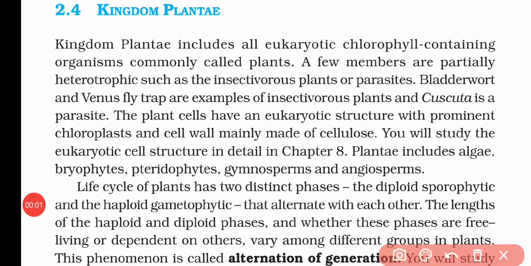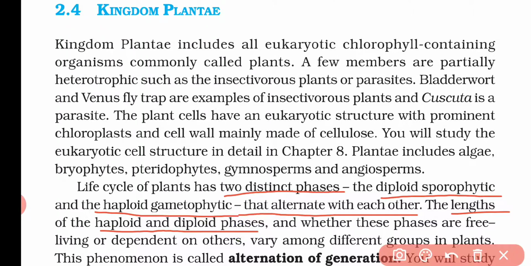The life cycle of a plant has two distinct phases. First is the diploid sporophytic and second is the haploid gametophytic, and they alternate with each other. That means after the completion of one, the second will start. The length of the haploid and diploid phases, and whether these phases are free living or dependent on each other, varies among different groups of plants.